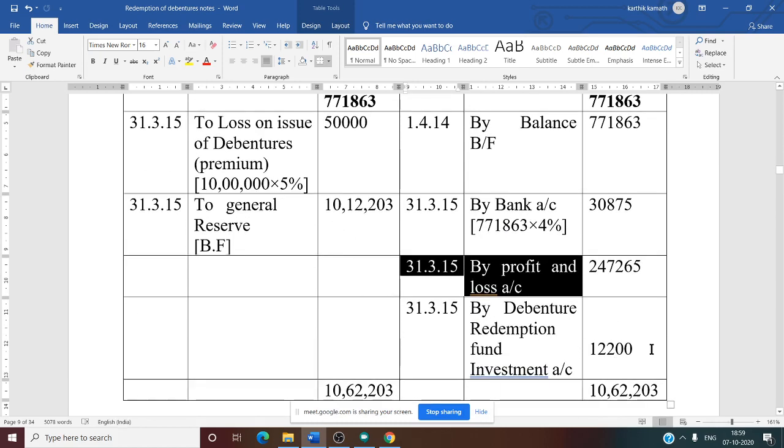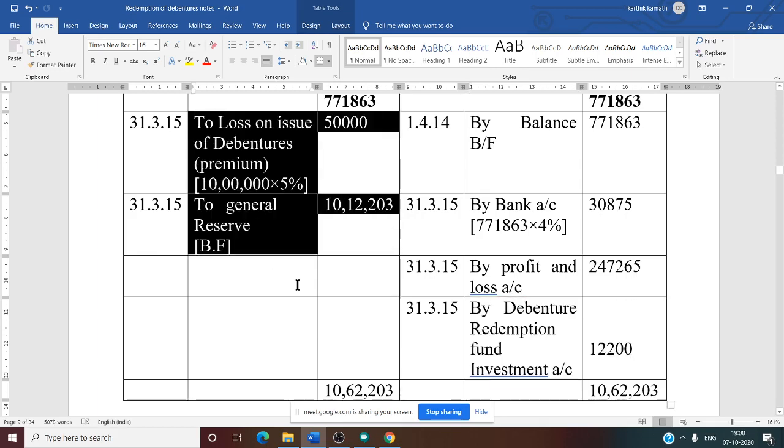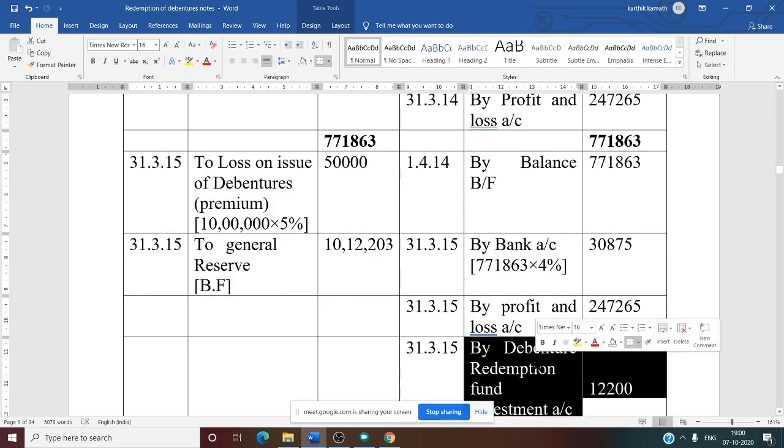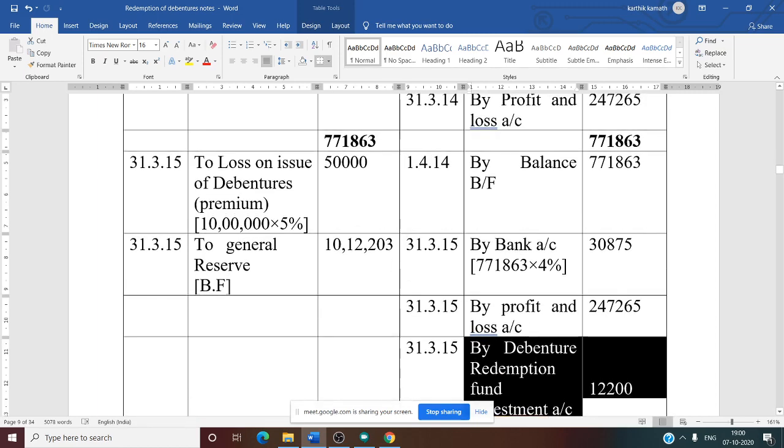And what about the next entry on the debit side? There are certain entries that we need to leave as it is for the time being. The last entry is a transfer entry, that is, investment sold, or there is a profit or loss on investment. We need not write it now, because after doing the debenture redemption fund investment account, we need to enter this transfer entry from the debenture redemption fund investment account.